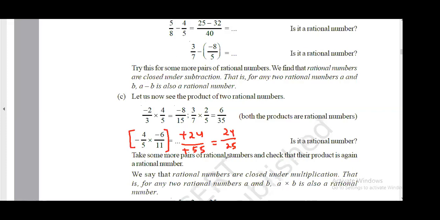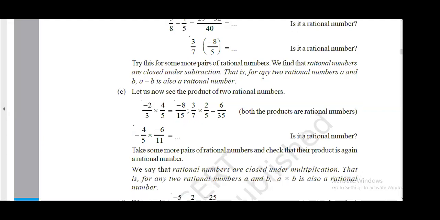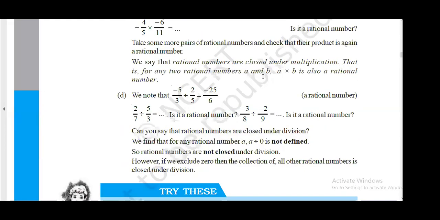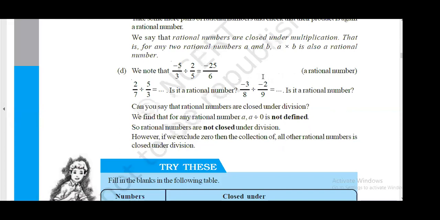So in general, you can say that closure property will be followed for all the operations for rational numbers. Now division. See this, 2 by 7 is a rational number, 5 by 3 is a rational number. So what is the answer? What is the division of 2 by 7 divided by 5 by 3? Solve and tell me.